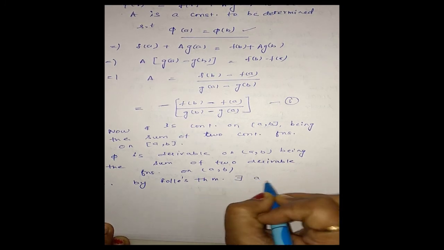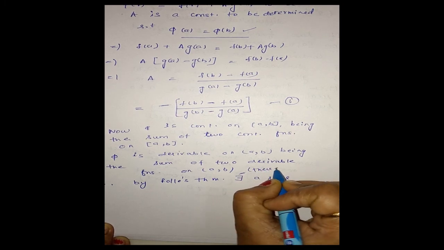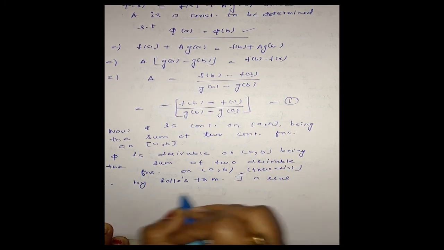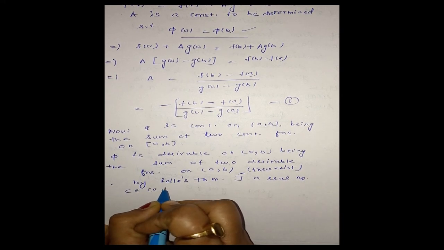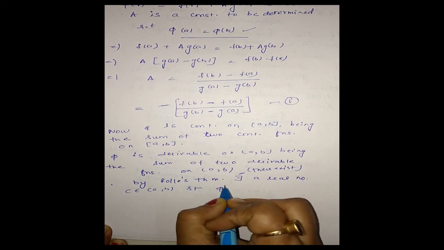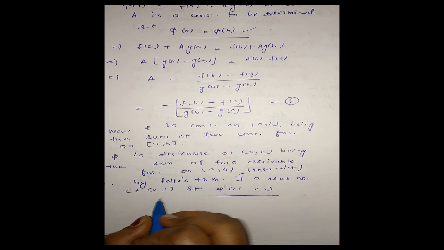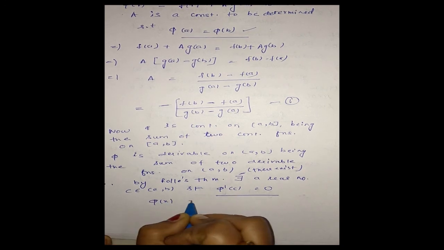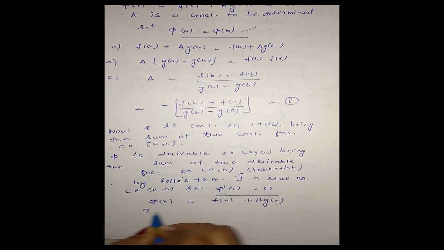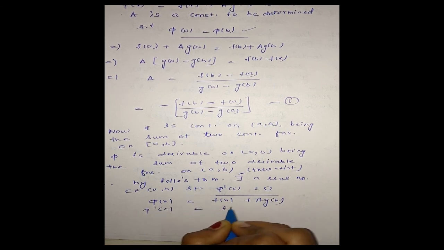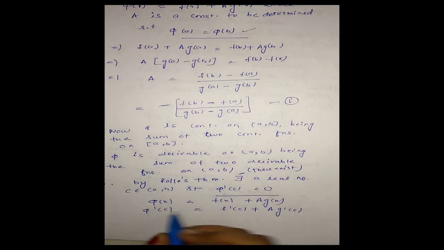there exists a real number c in open interval (a, b) such that phi dash c is equal to 0. Clear? This is from Rolle's theorem. Now, phi of x is equal to f(x) plus a g(x). Therefore, phi dash c will be f dash c plus a g dash c. Clear? Okay.